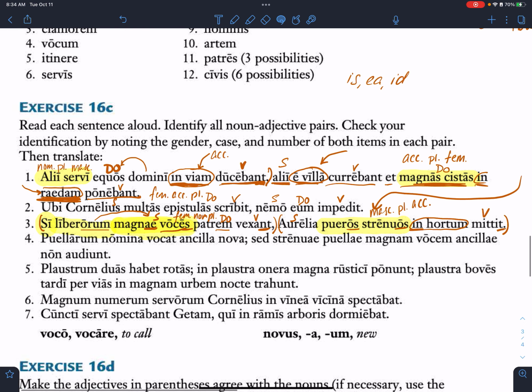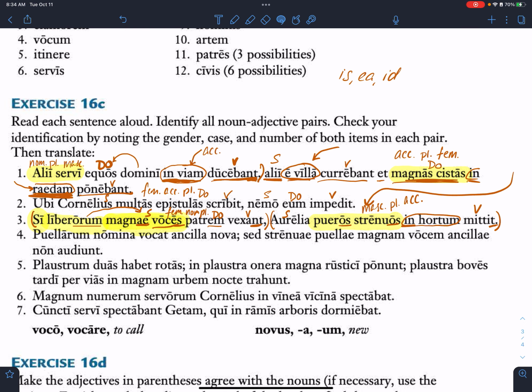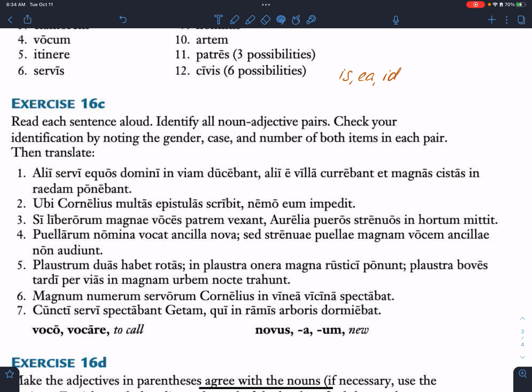Okay. Any questions on that one? All right, our noun-adjective pair is starting to become a little more clear. You kind of see how they work and how they can be helpful, right? What's nice, like in Greek, you use articles, but Latin doesn't use articles. So in Greek, you can tell what case something is a little more specifically, but Latin is like, nope. You want some help? Nope. Maybe I'll give you an adjective, but probably not.